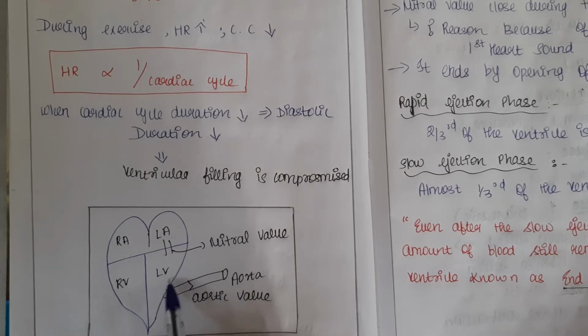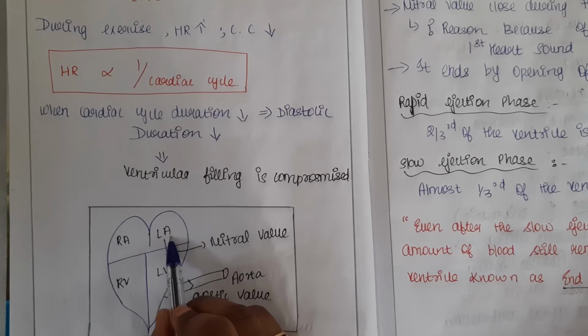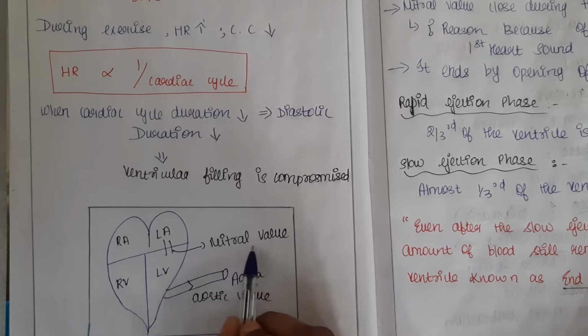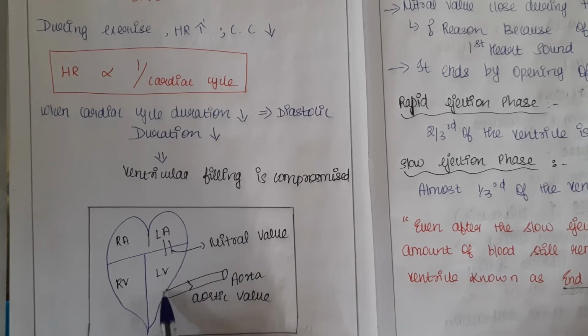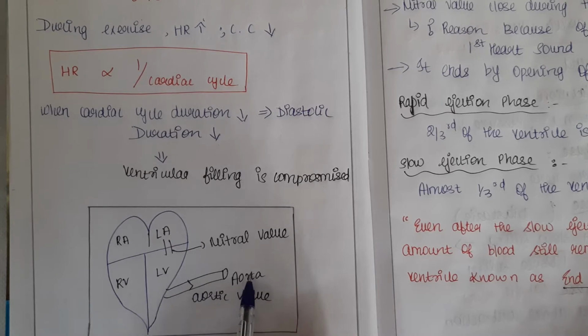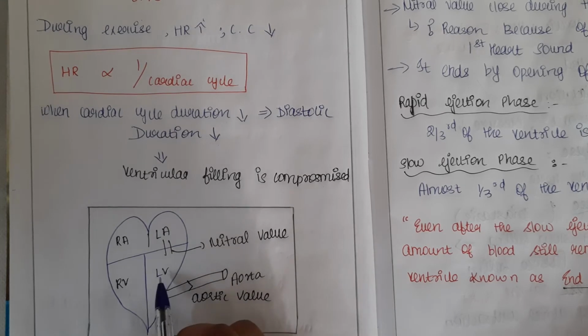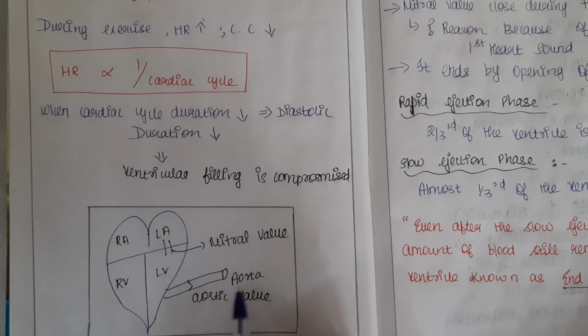The blood is in the left ventricle. It somehow has to move to the aorta in the forward direction, or else in the backward direction to the left atrium. There is a valve between the left atrium and left ventricle, called the mitral valve. Forward, the blood moves to the aorta. There is a valve here, the aortic valve. Backwards it is not possible, because the blood has come from the left atrium to the left ventricle. So it has to move forward to the aorta.